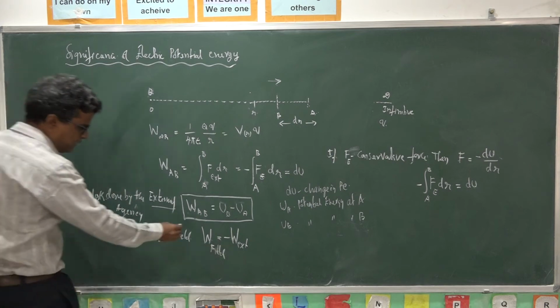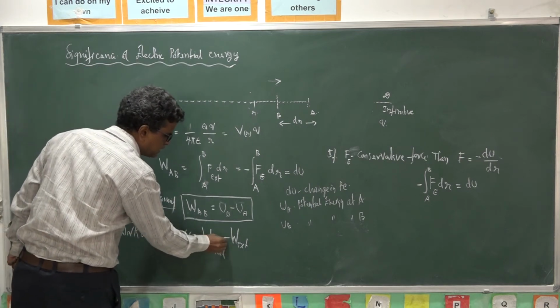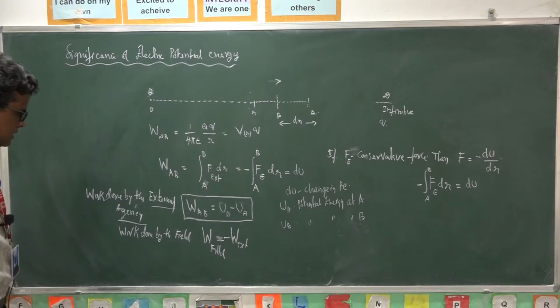Work done by the field is equal to minus of work done by the external agency.